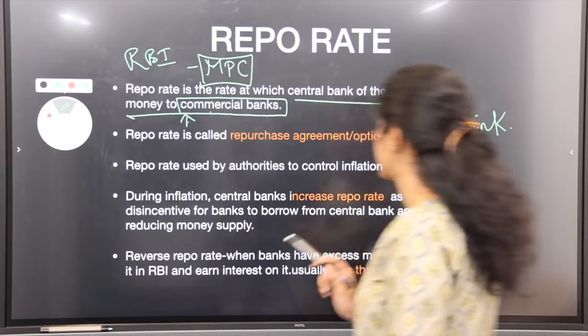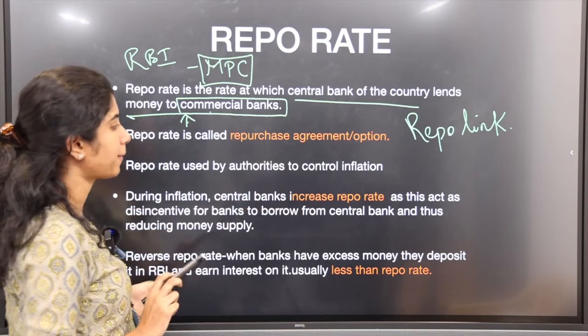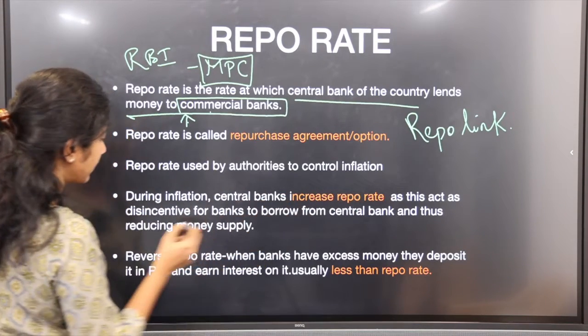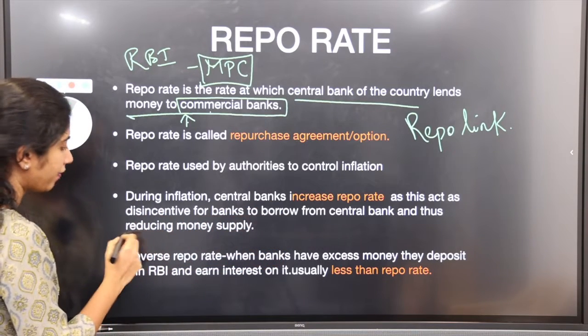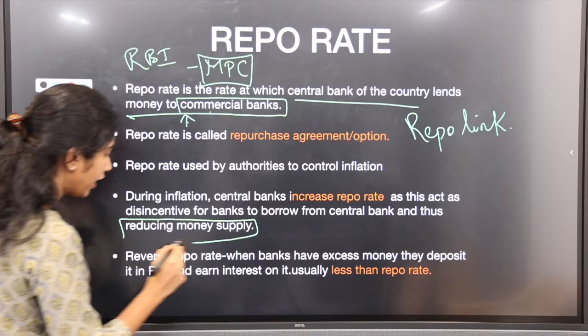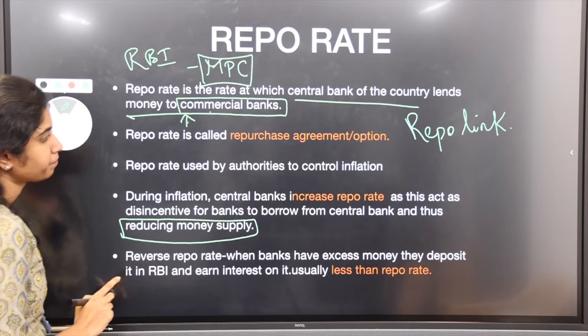I'll show you how it is. During inflation, certain central banks increase the repo rate, as this acts as a disincentive for banks to borrow money from the central bank, and thus reduces money supply. A main aim to tame inflation is to reduce money supply.